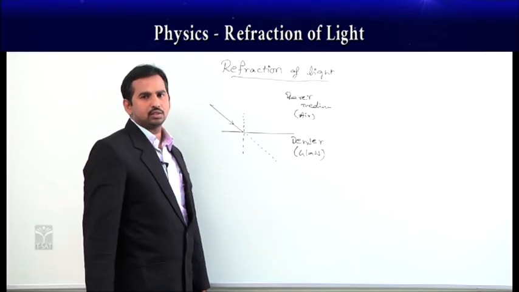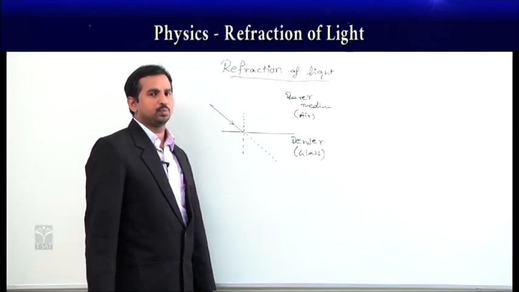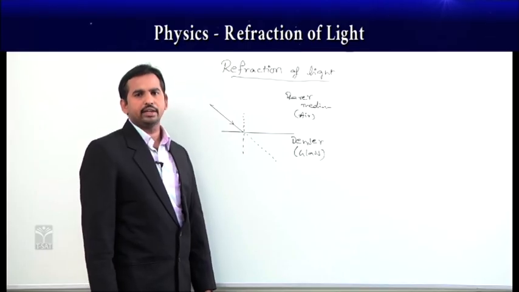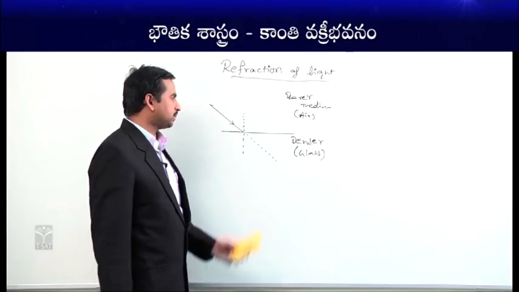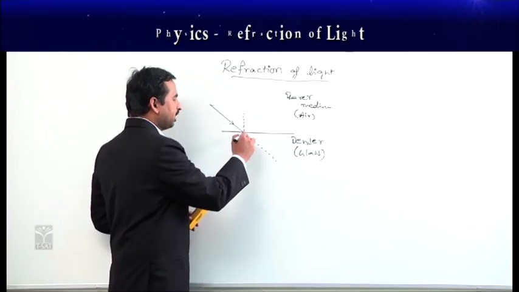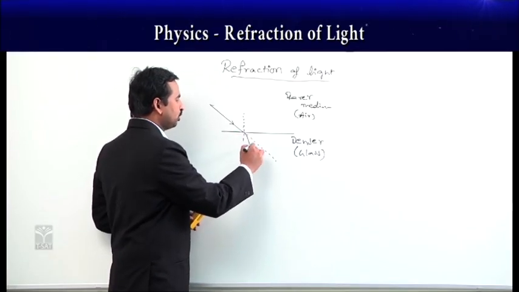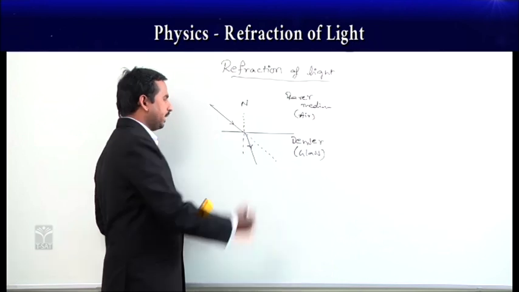As the velocity changes here, it follows Fermat's principle, which means light always takes the least possible path. That's why here the light ray is bending, and it bends towards the normal, like this.